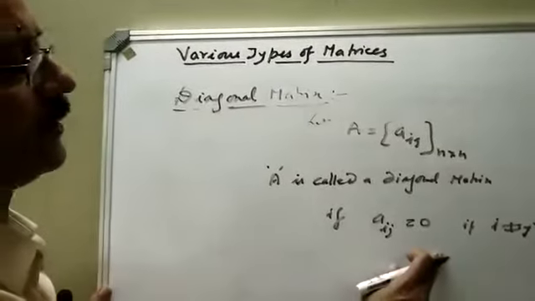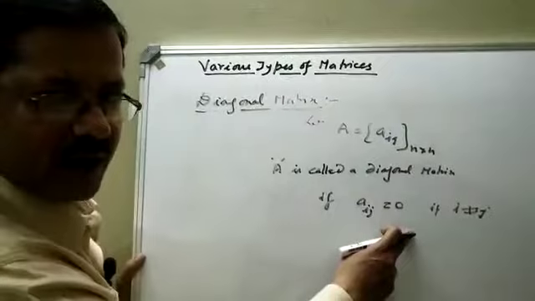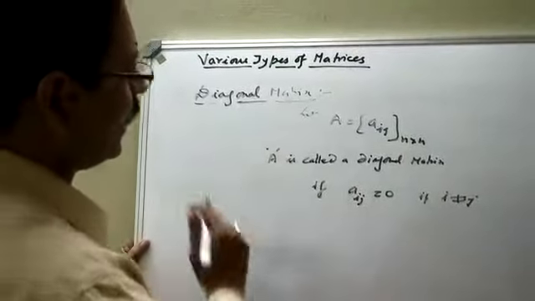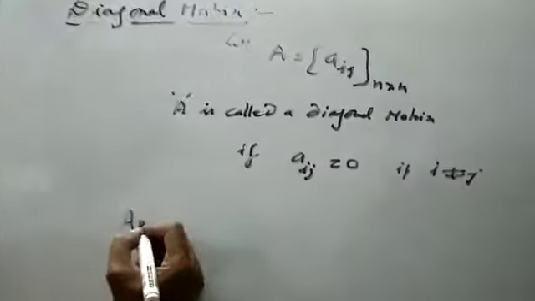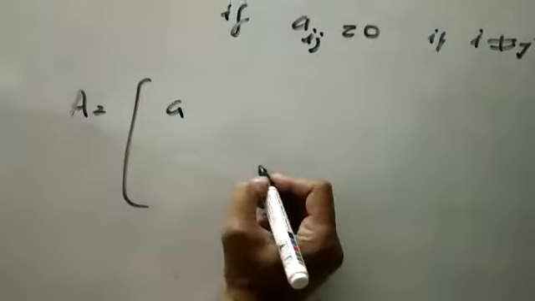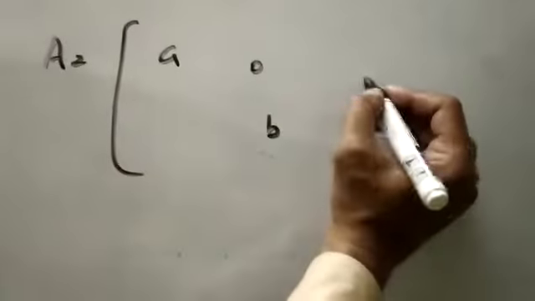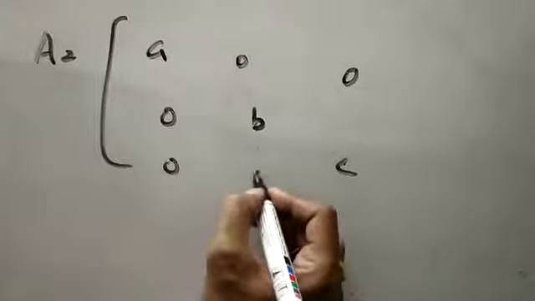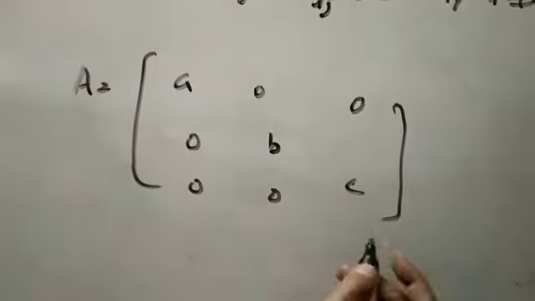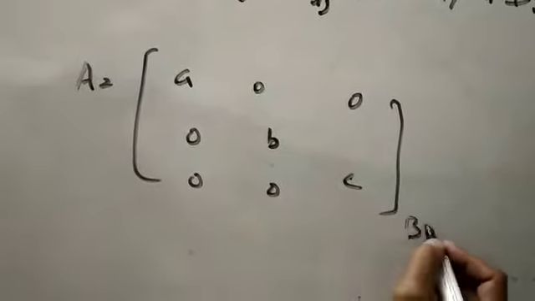So the values of all non-diagonal elements are 0. For example, A is equal to A, B, C on the diagonal and 0 elsewhere. This is called a diagonal matrix of order 3 cross 3.